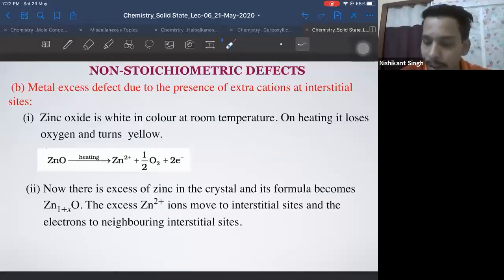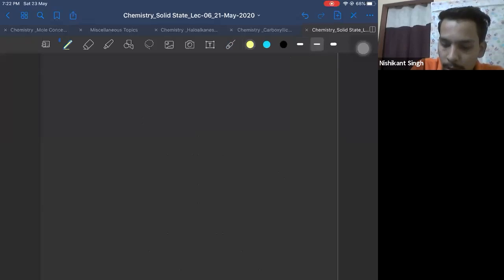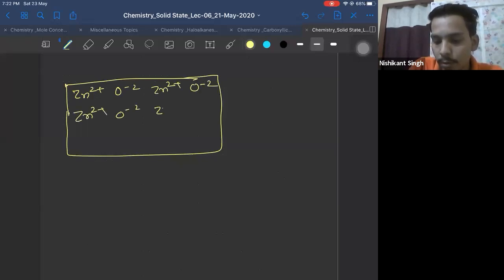Now, let me explain this using a diagram, right? If you take a crystal, let's say you have a zinc oxide crystal. So again, Zn2+ ion, O2-, Zn2+ ion, O2-, Zn2+ O2-, Zn2+ O2-, Zn2+ O2-, Zn2+ O2-.